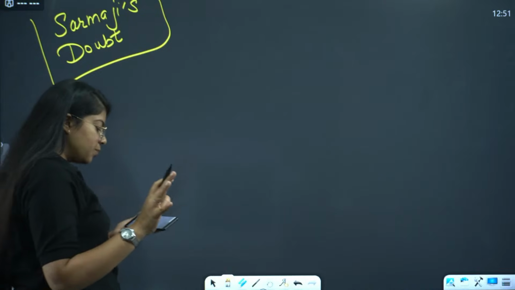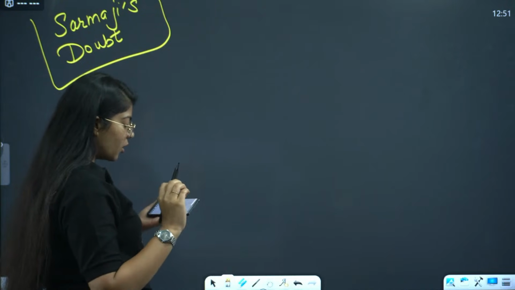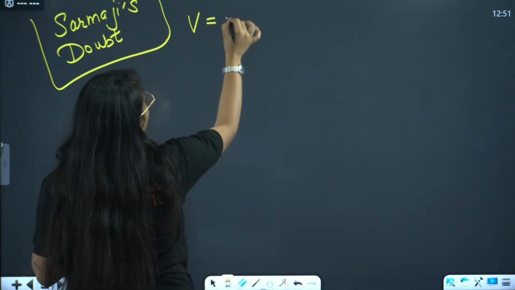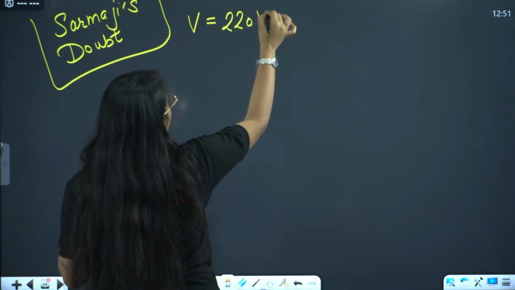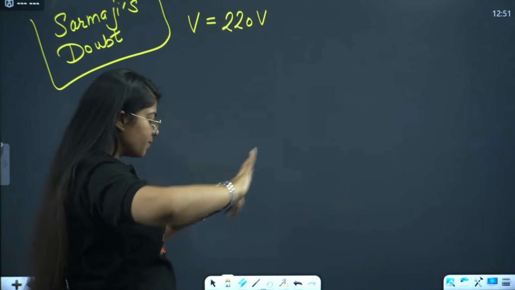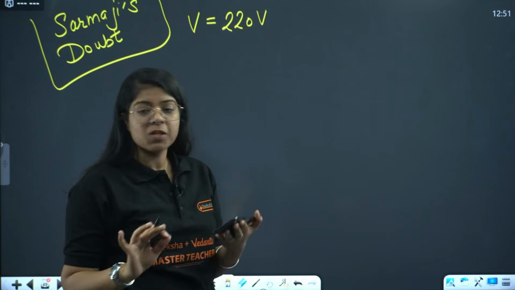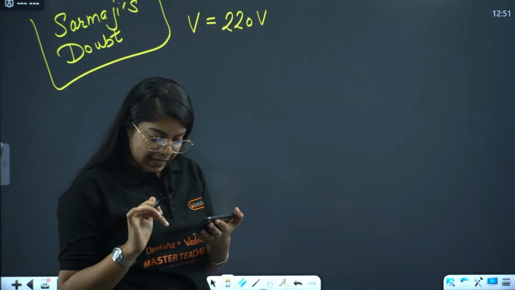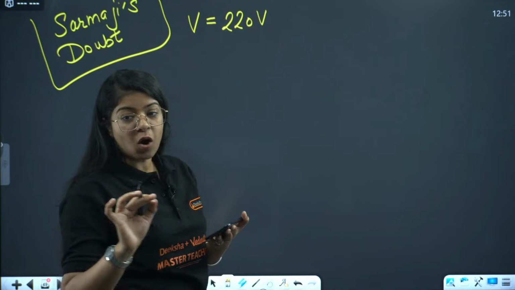Now, Sharma ji's doubt was, let me read it out, okay? Several electric bulbs designed to be used on a 220 volt electric supply line are rated 10 watt. So voltage is given as 220 volt and there are lots of bulbs.